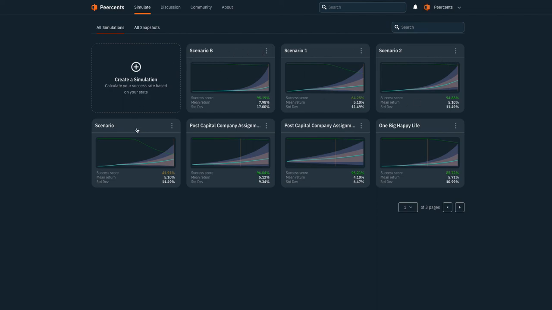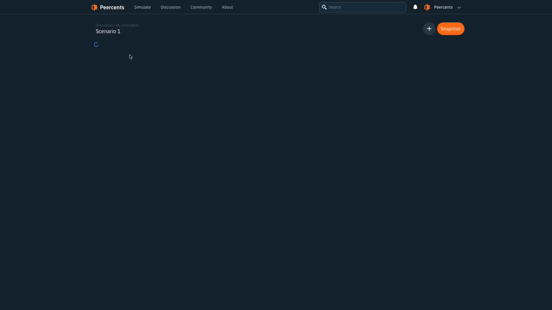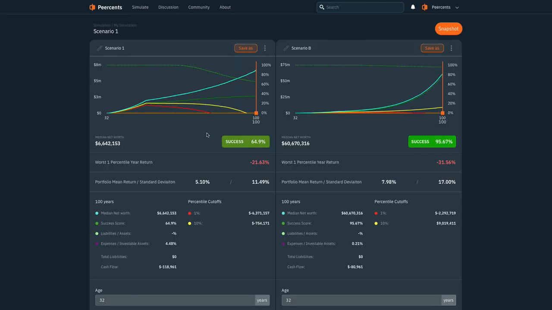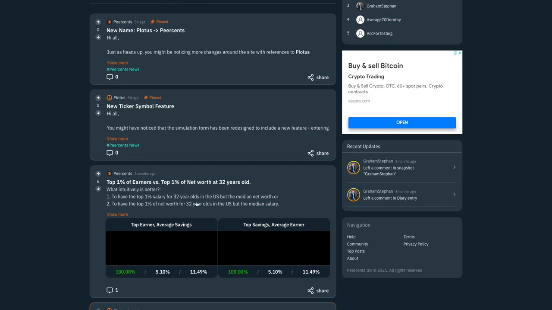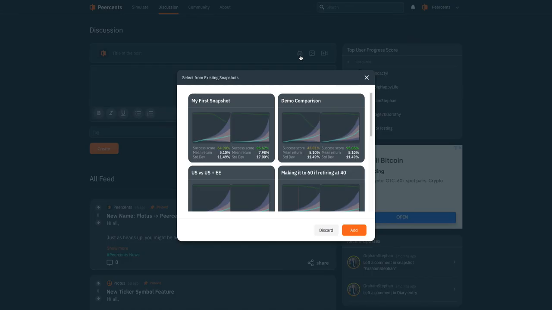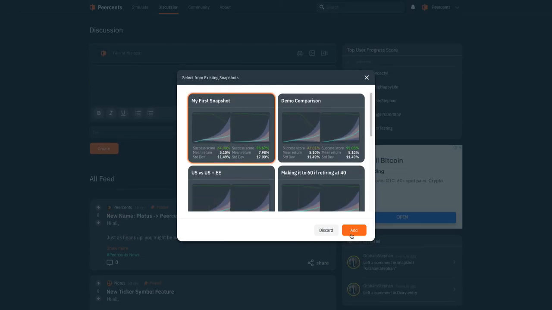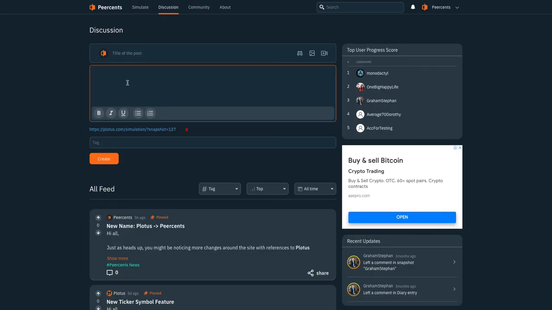None of these simulations are shareable. These are all private, and the only things you can share are snapshots. You can share them simply with the URL on the page when you navigate towards them. Alternatively, if you go on to the discussion page, you can share a snapshot with this icon. And you can select from your existing snapshots and add that there.